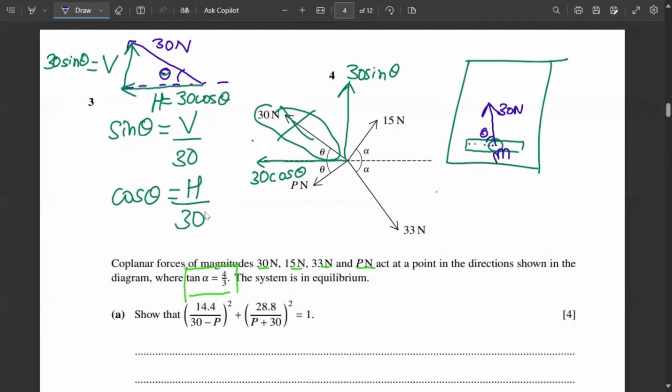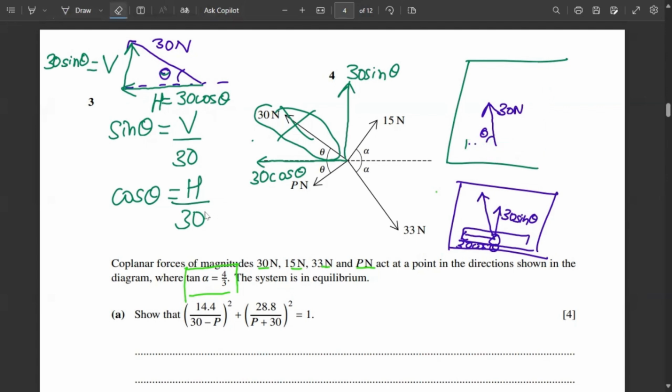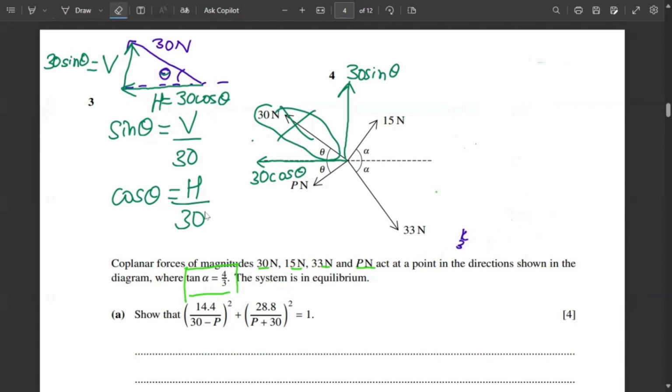Instead of doing this, if I have another carom board and if on the striker I apply a force of 30 sine theta here and 30 cos theta here, then it will have the same effect because I just resolved the forces into two different components, but the end result will be the same. It will move here only. So this is what resolving means. So we got 2 for 30 Newton. Now we'll do this the same thing with all the four forces and we'll write it down separately.